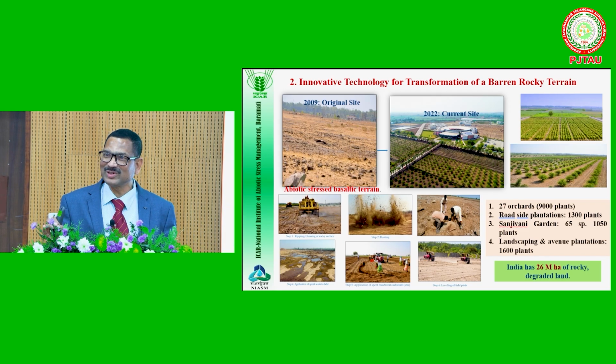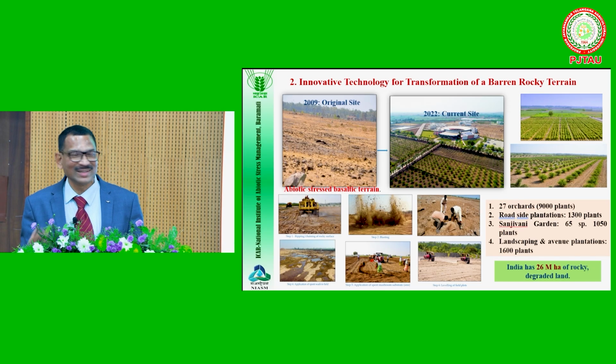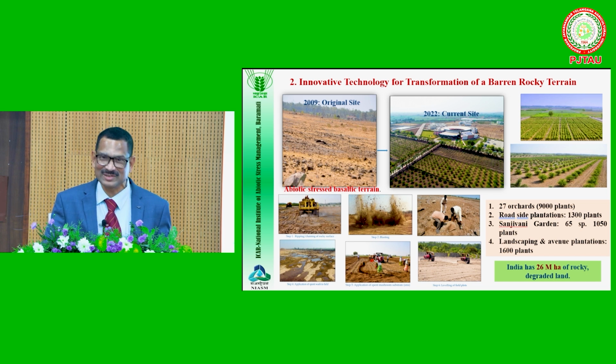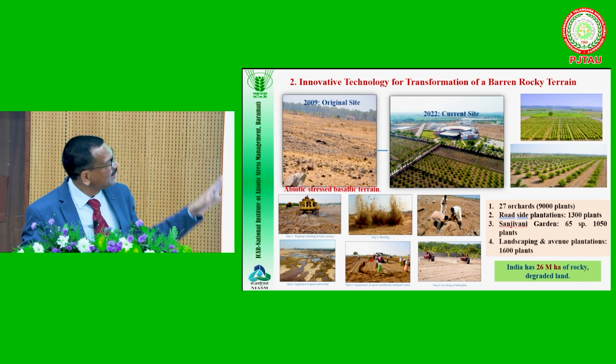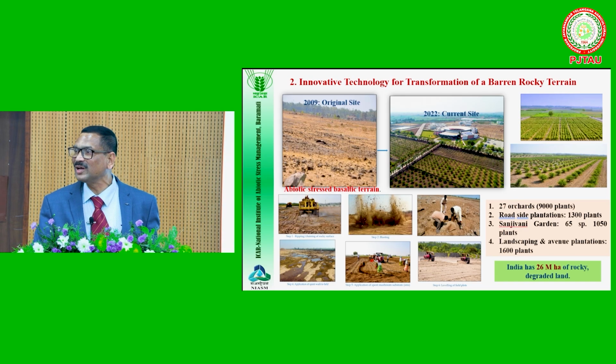And first, he told me, you are the soil scientist and abiotic stress. First you solve this problem, then you can take your research to the other stresses. He insisted at that time. Of course, Ayappan Saab was the DG at that time, and I accepted. I'm thankful to my predecessors. This is the degraded land. This type of land we are arriving at, to the extent of 26 million hectares in India.